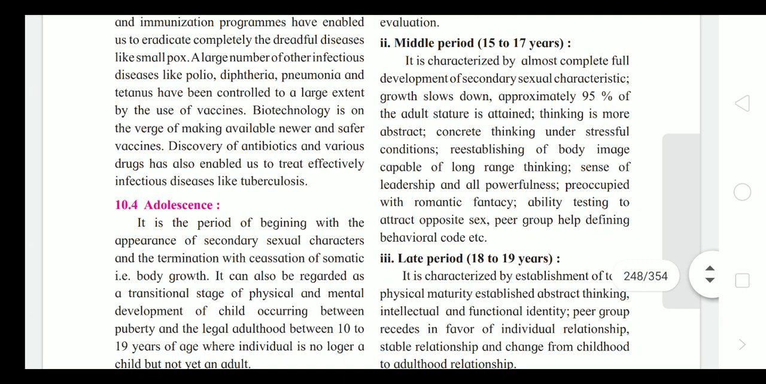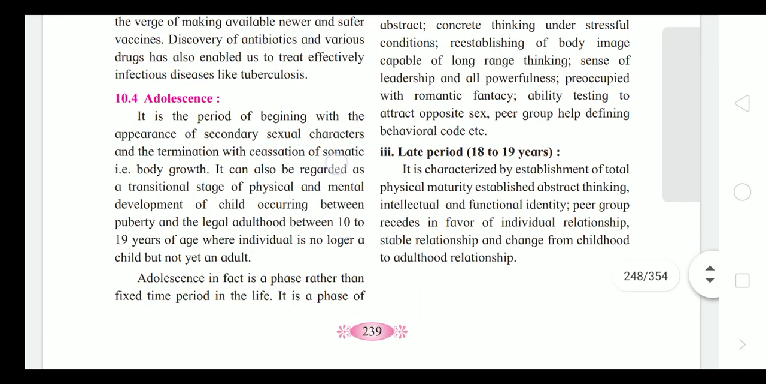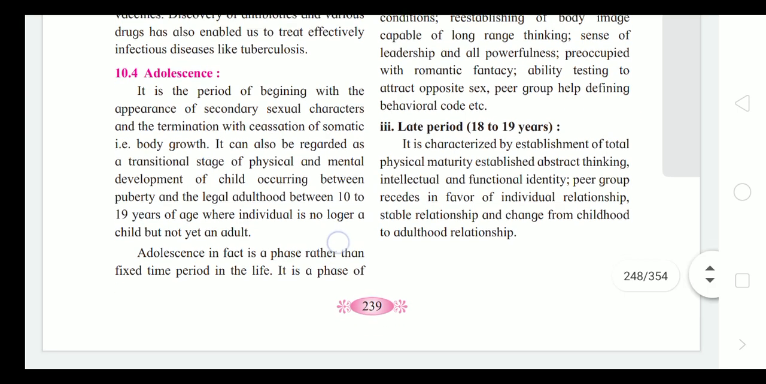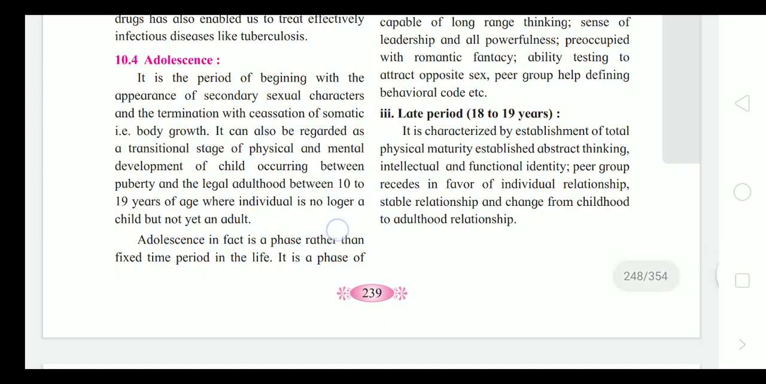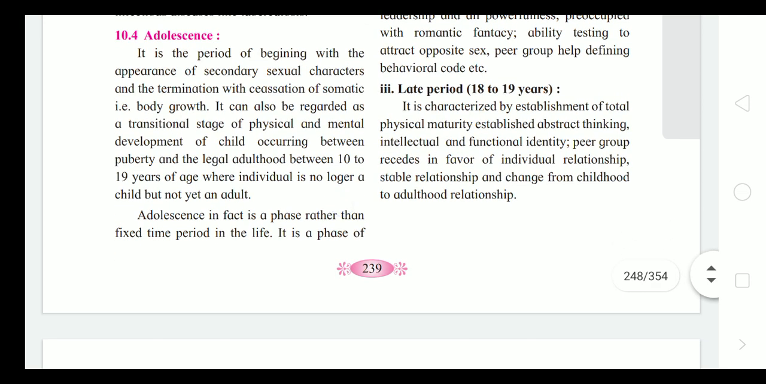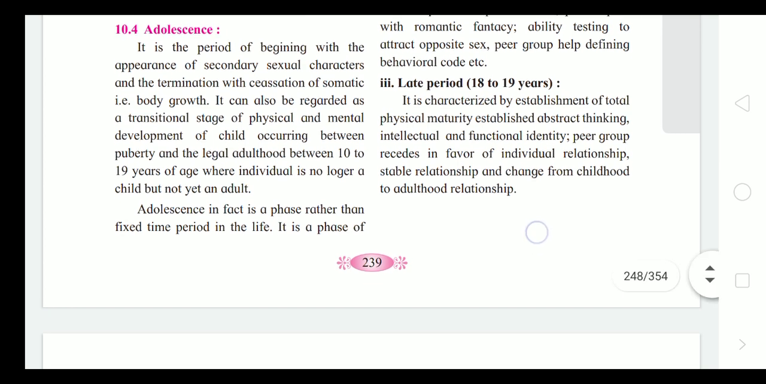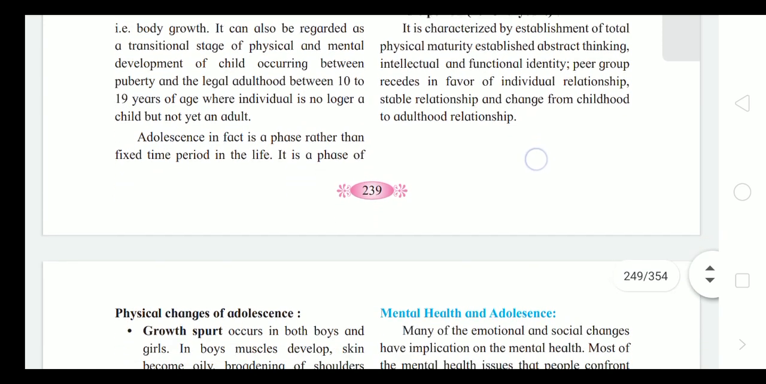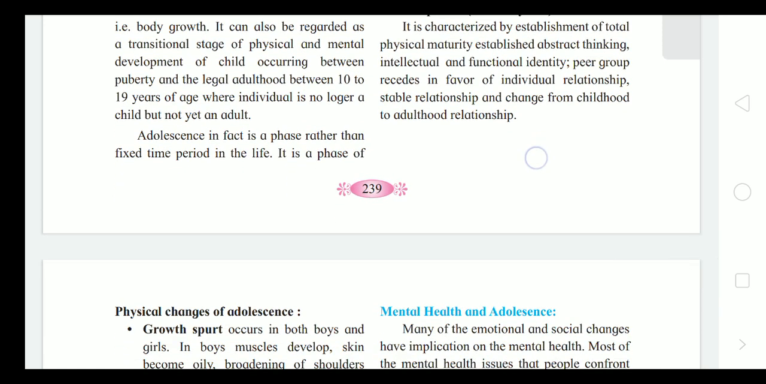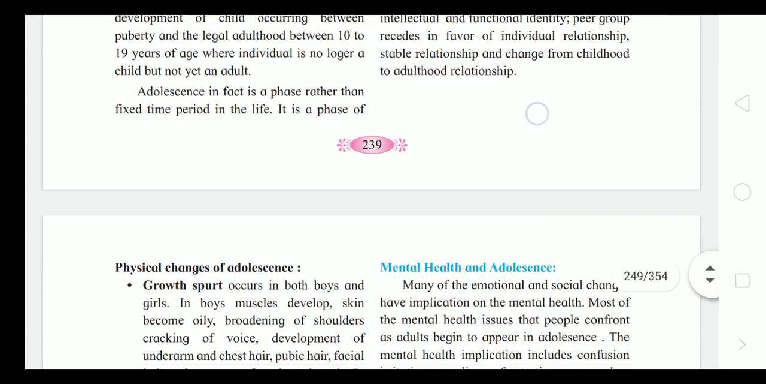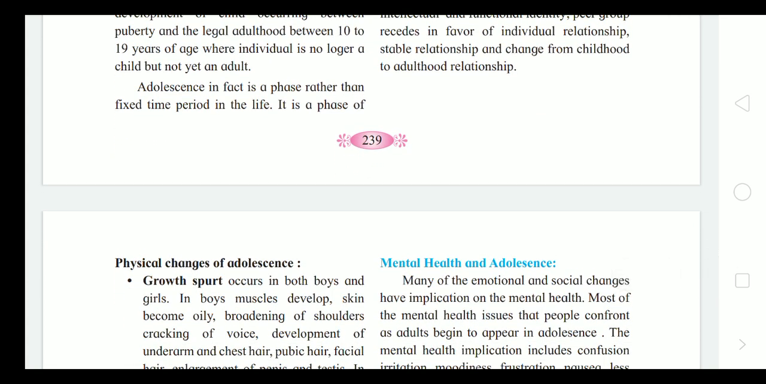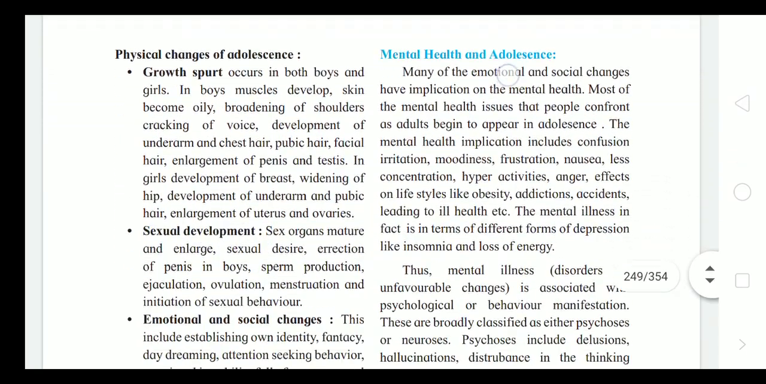Middle period, 15 to 17: 95% of adult stature is attained. Thinking is more abstract, body image is re-established, capable of long-range thinking, sense of leadership and powerfulness, preoccupied with romantic fantasy, ability testing, attraction to the opposite sex, peer group pressure, and behavioral code. Defining a behavioral code is found in this age. Late period is characterized by establishment of total physical maturity, abstract thinking, intellectual and functional adult identity, peer group, favorite individual relationships, stable relationships, and change from childhood to adulthood relationships.